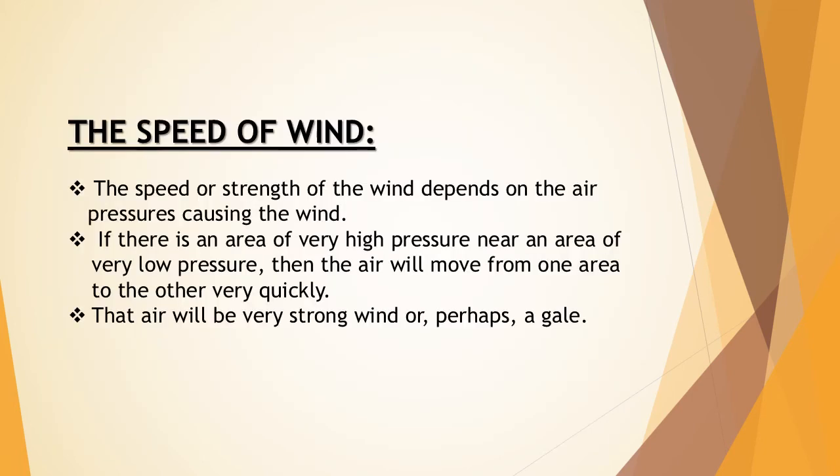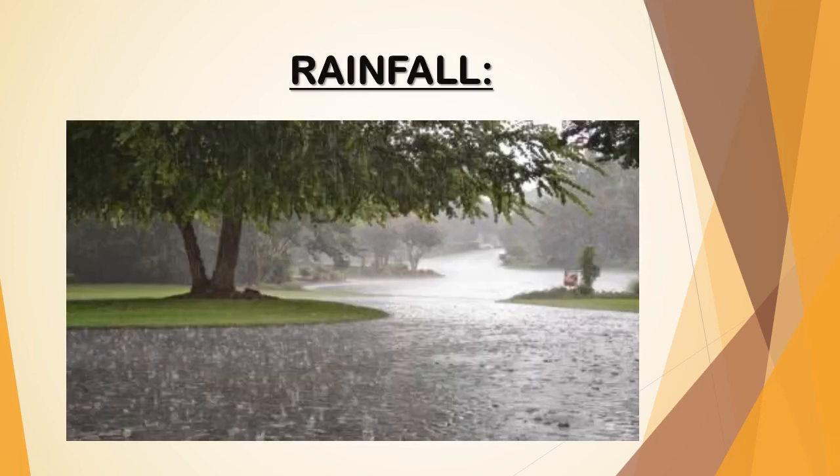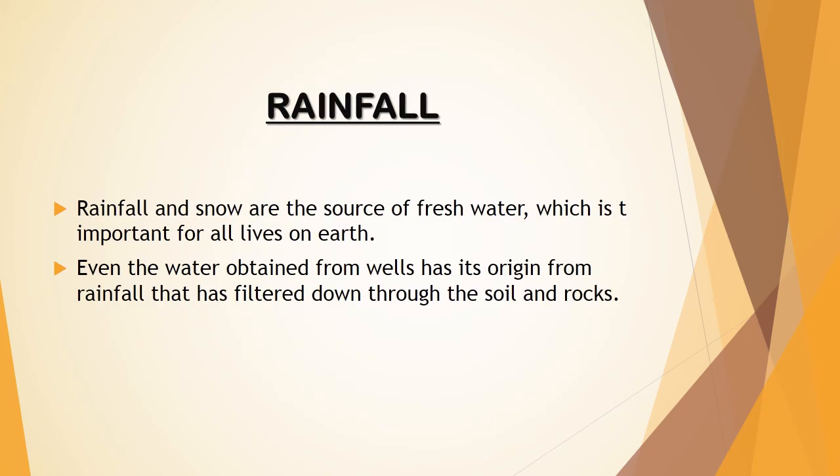Number 3 is the speed of wind. This is also dependent on the air pressure. Air can move from one area to another, resulting in a strong wind, or it can be a gale. Let's move on to the next heading, that is rainfall. It states that rainfall and snow help in getting fresh water, as it has its origin in the wells as well, which is later converted to filtered water.